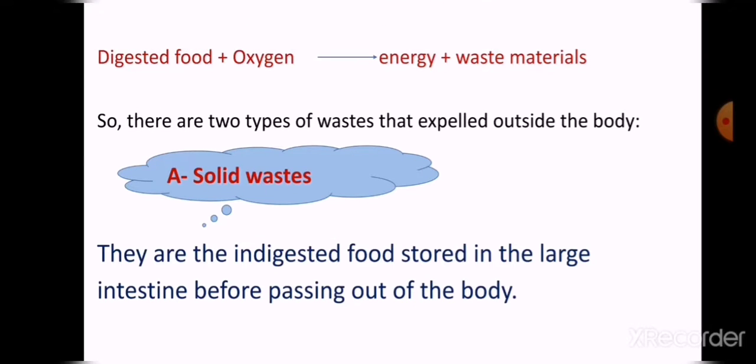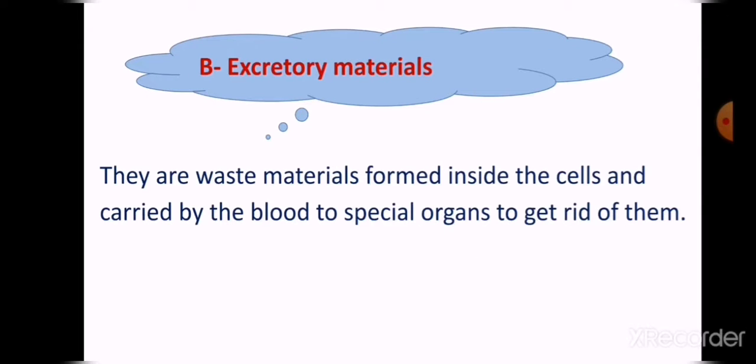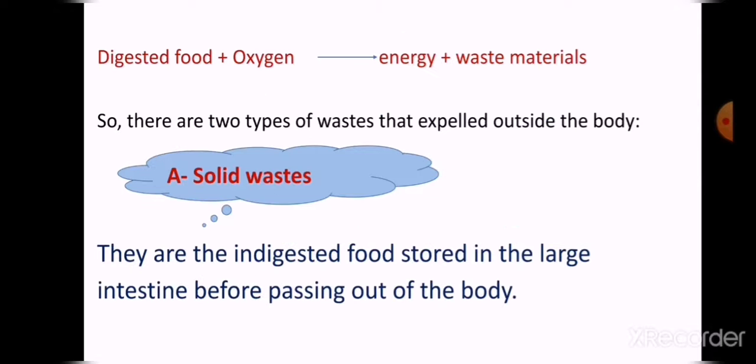So between the digested food and oxygen, there is a reaction to produce the energy and then the waste materials. They expel the waste materials. So there are two types of wastes that are expelled outside the body: solid wastes and excretory materials.